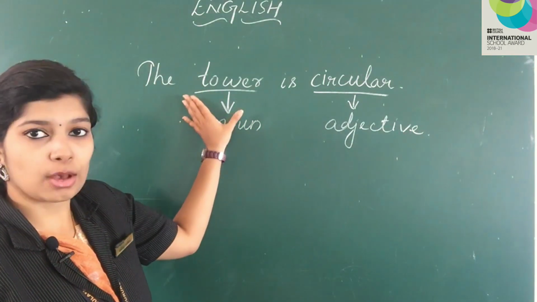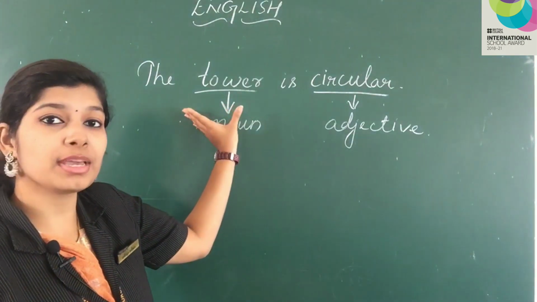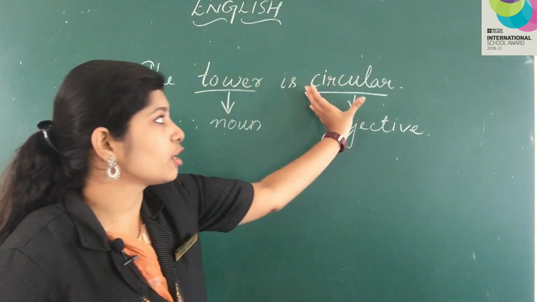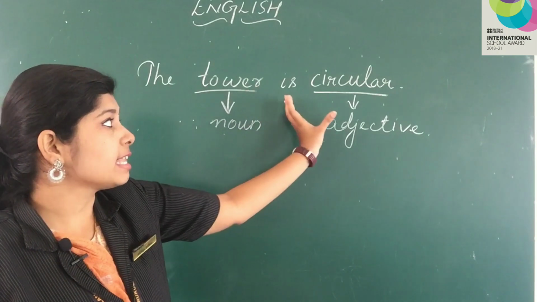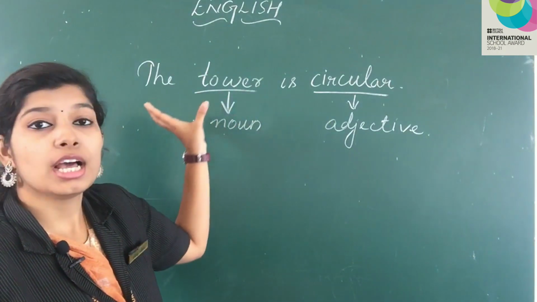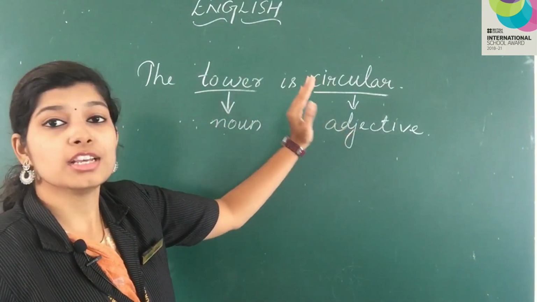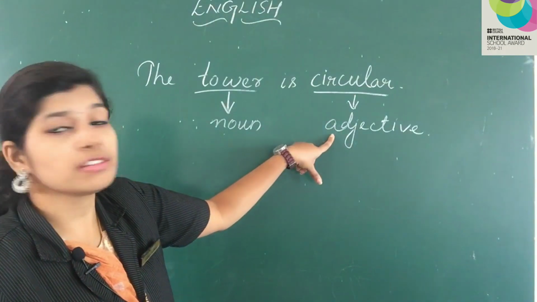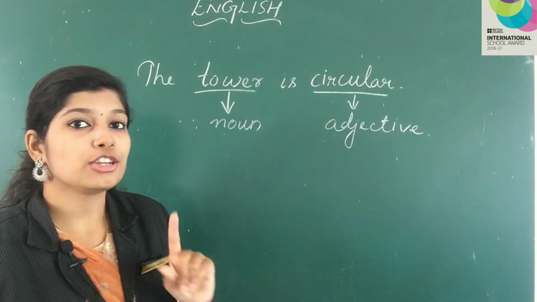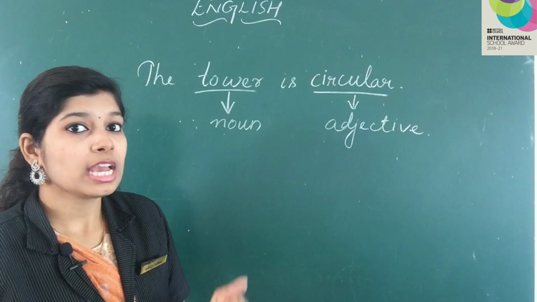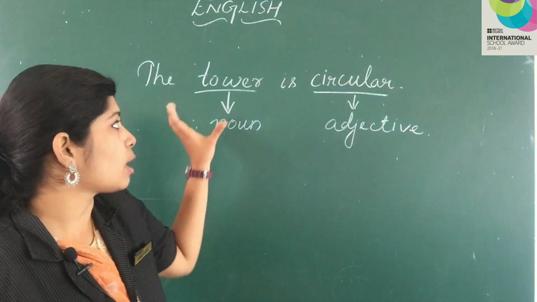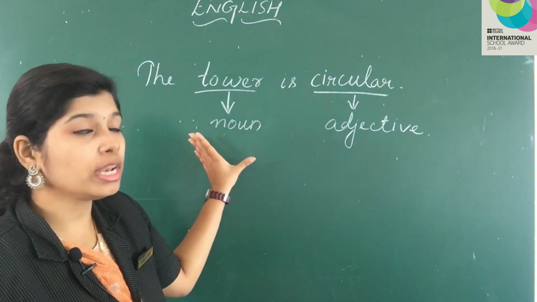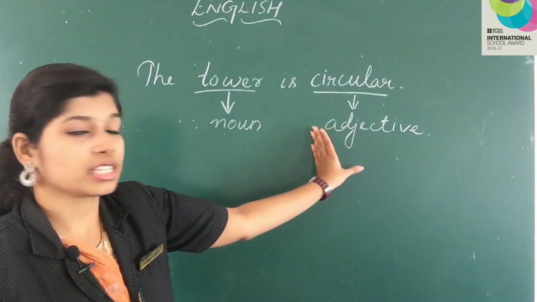Noun is tower and what is describing the tower? Circular. It is saying that the tower looks circular. So, adjective is circular. Did you understand what is an adjective? Whenever something describes the noun, it is called adjective.